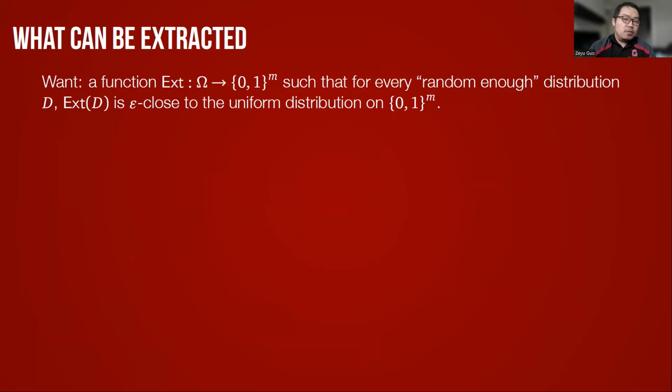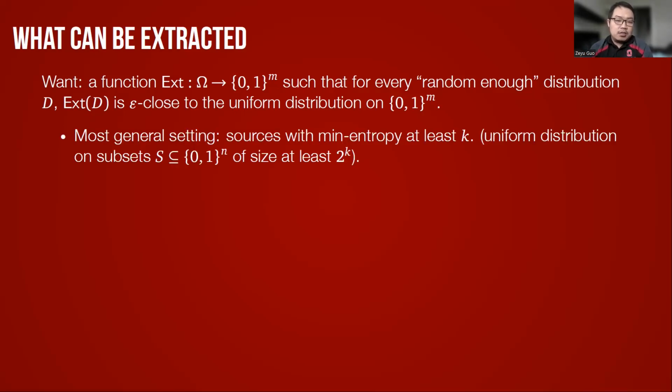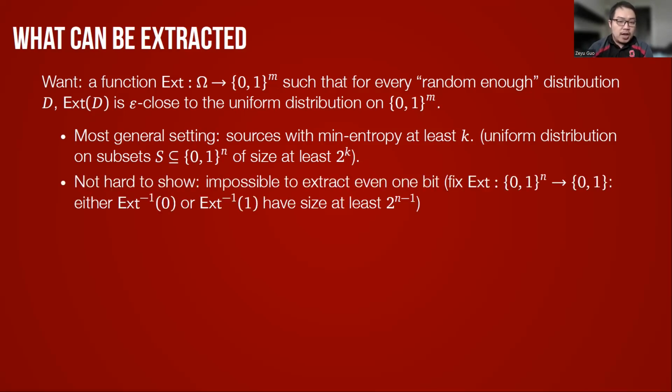Then we can ask, what do we mean by saying the distribution has enough randomness? So in the most general setting, we could consider the input distributions of sources that have enough min-entropy, say min-entropy at least k. This can be reduced to the special case where the input distribution is a uniform distribution over subsets of size at least 2 to the k. However, it's not hard to show that in this most general setting, it's actually impossible to extract even 1 bit from the source.